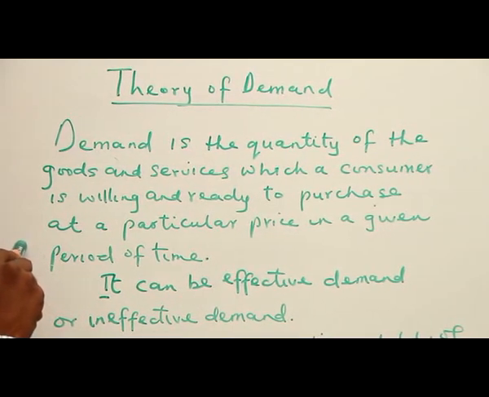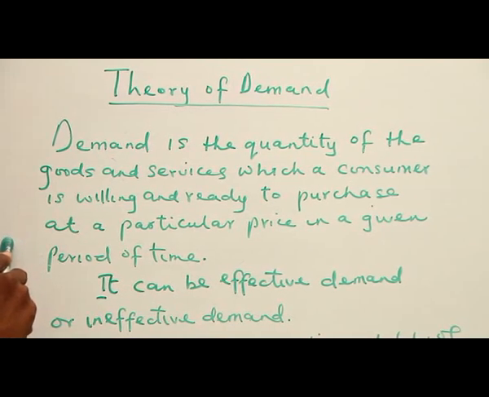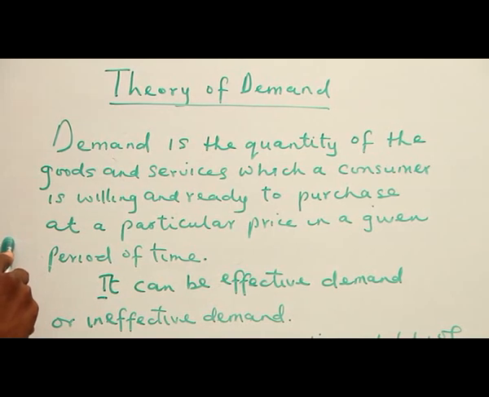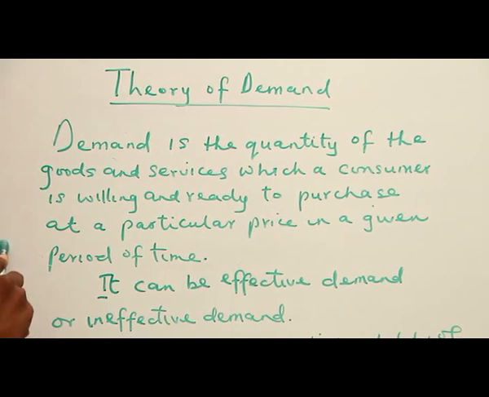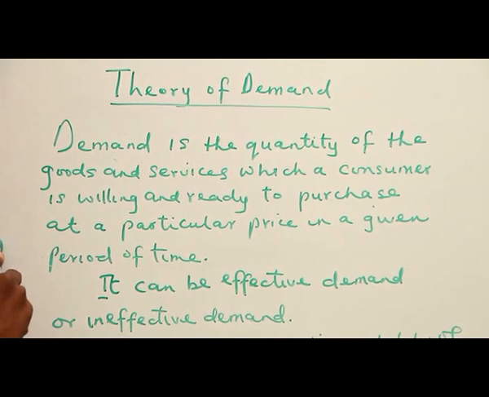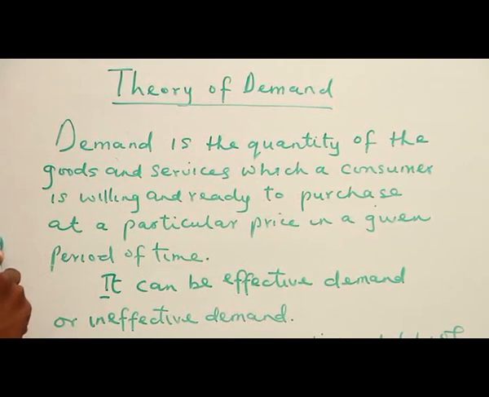If you are not willing and you are not ready to buy something, demand will not occur. So for demand to occur, there is willingness and readiness to purchase such a commodity at a particular price in a given period of time. So demand has to do with willingness, readiness, and the period that you are intending to get the commodity.